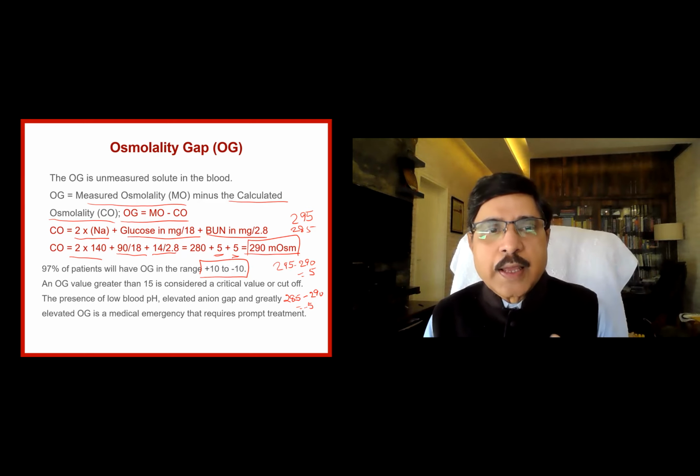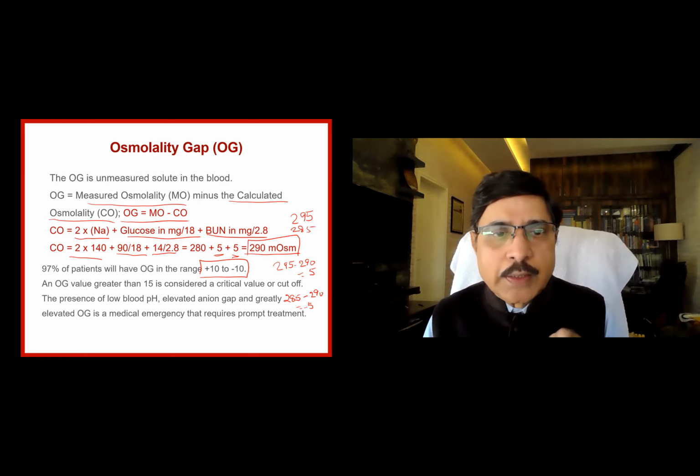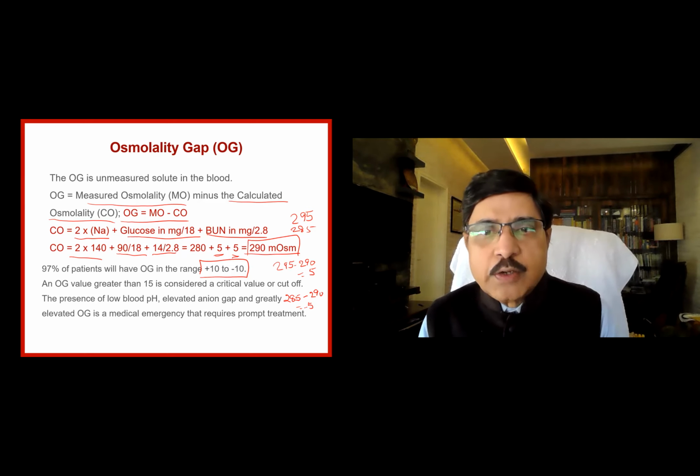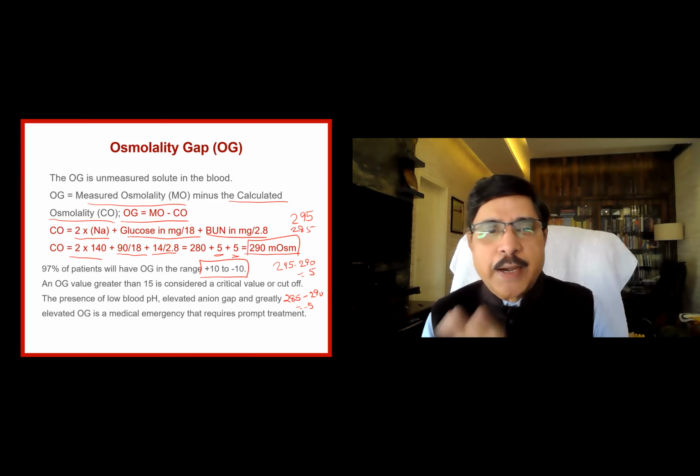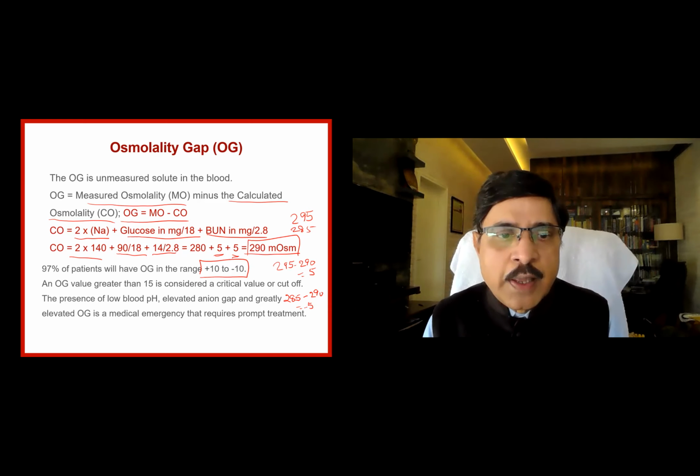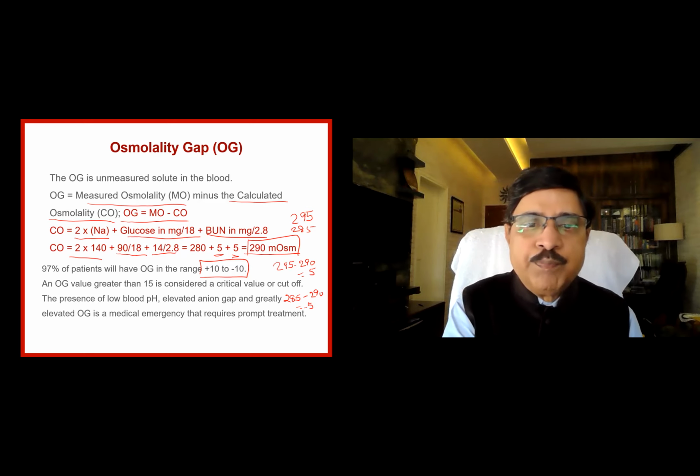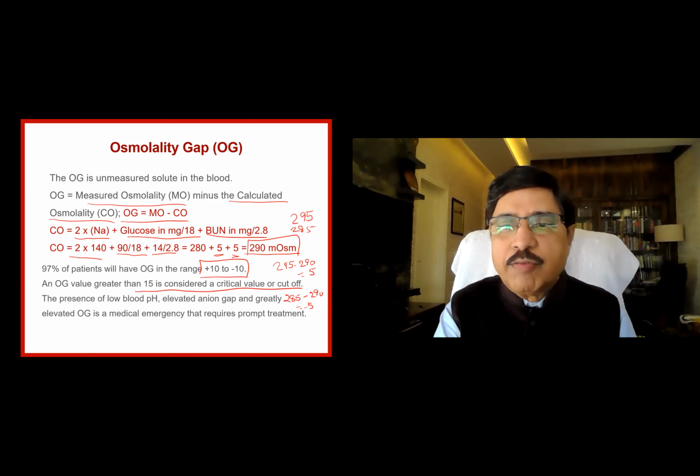So we get an excess gap, where measured osmolarity minus calculated osmolarity will be positive or much higher, wherein there are substances which are osmotically active, which are other than sodium, other than glucose, and other than BUN. So that is the message. An osmolar gap value greater than 15 is considered a cutoff value.